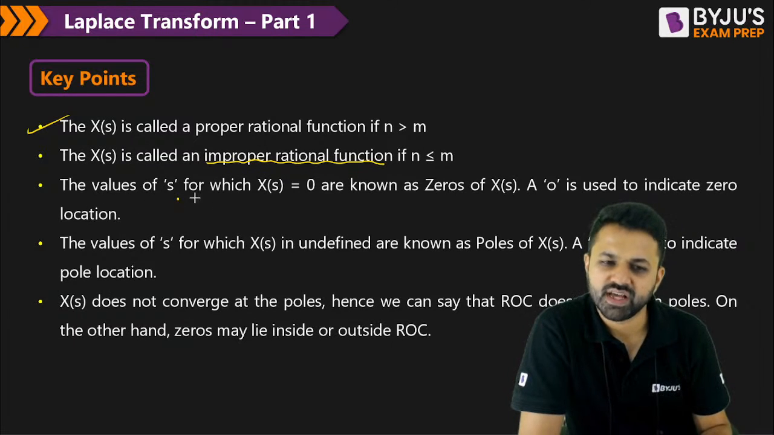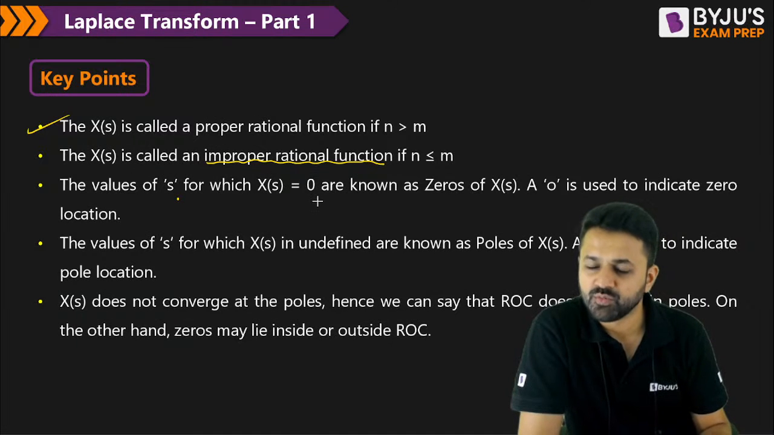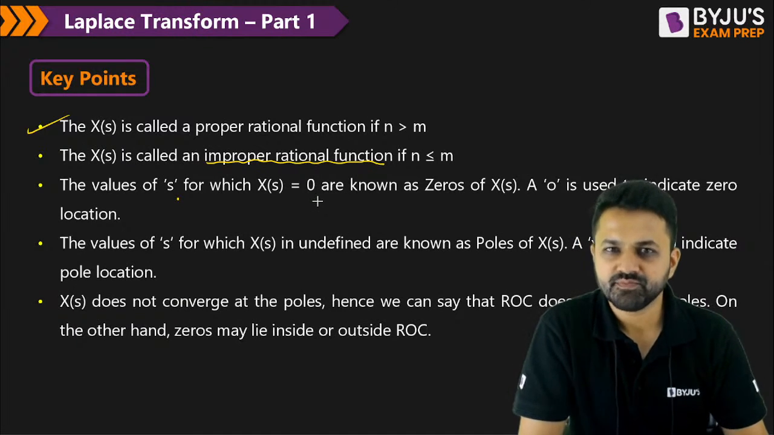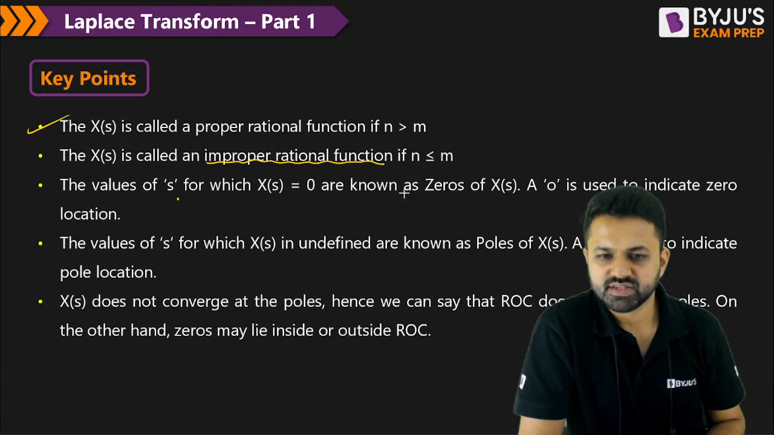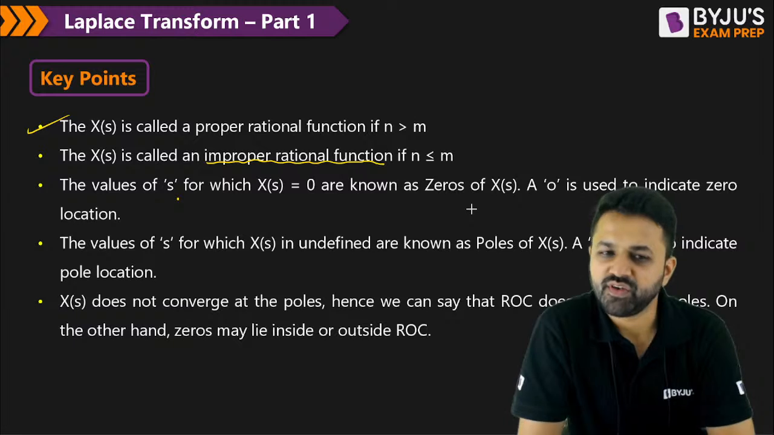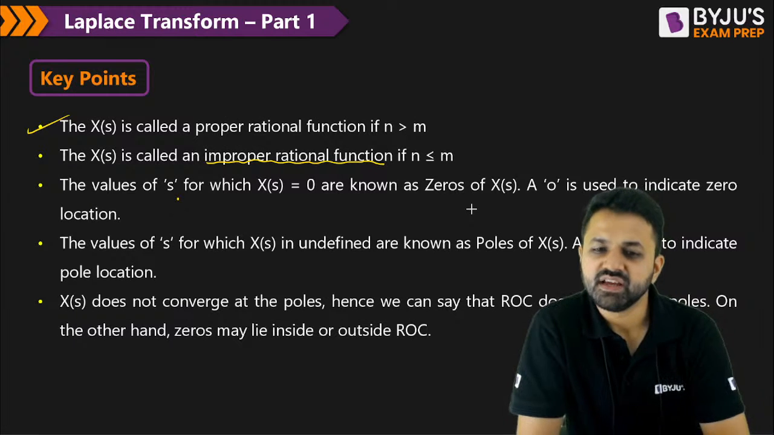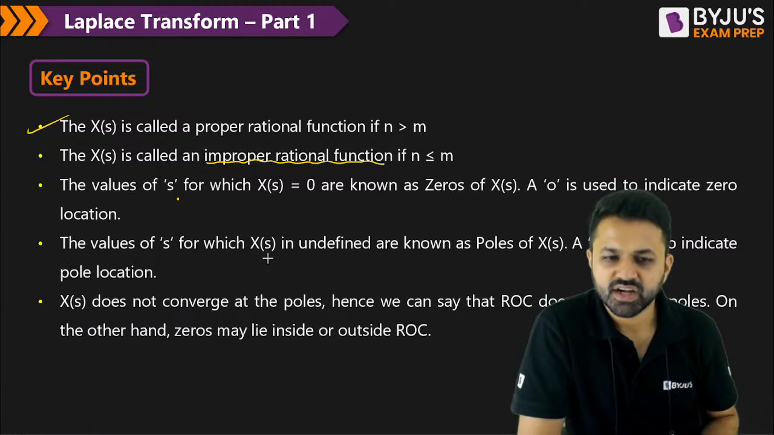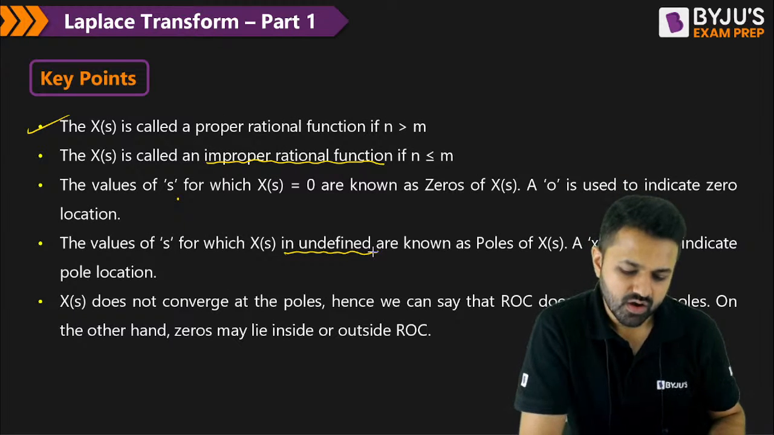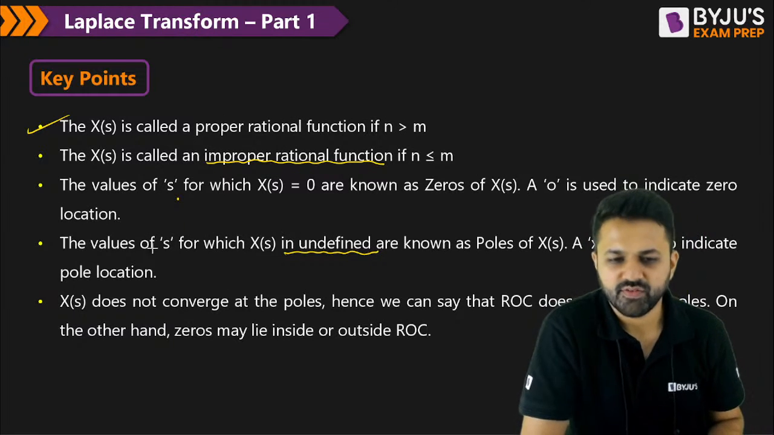The value of s for which X of s is 0 is called the zeros of the function, and the value of s for which X of s is infinity, that means X of s is undefined, is nothing but the poles of the function.